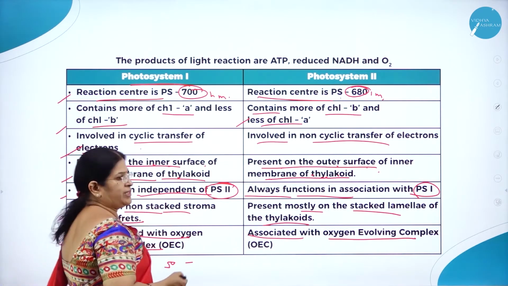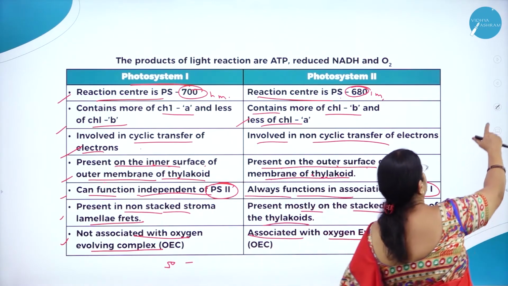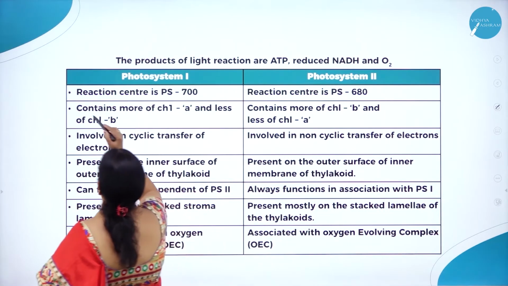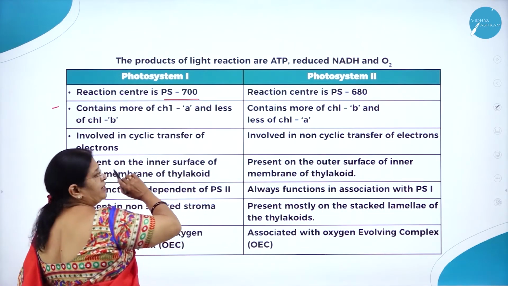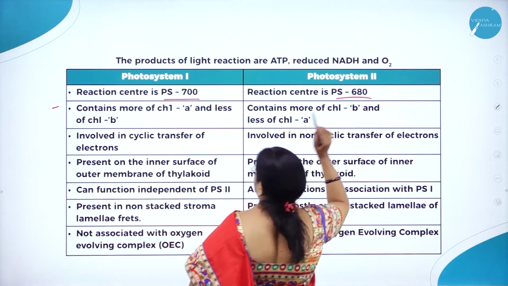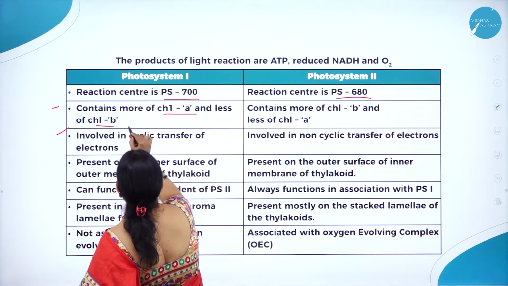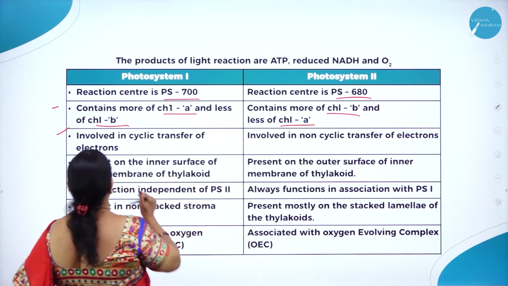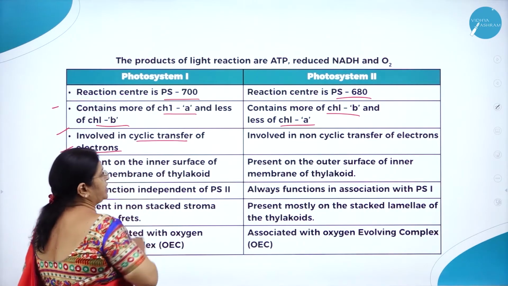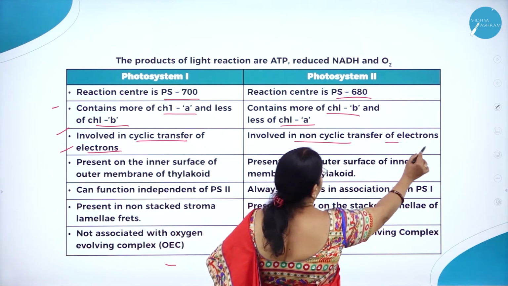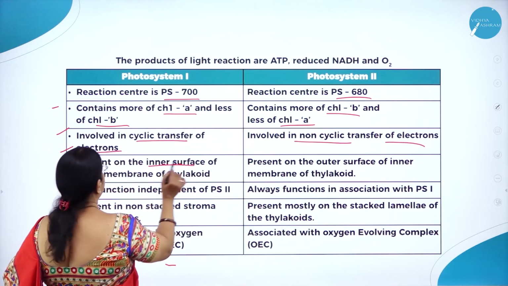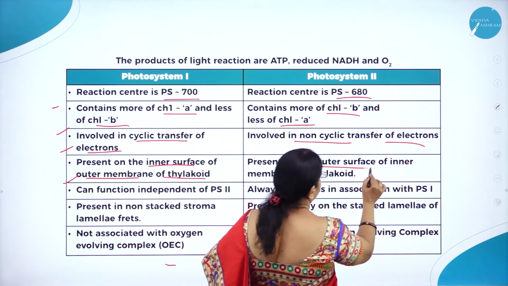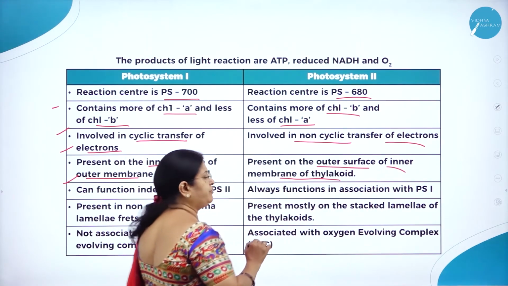So let us once again understand the difference between photosystem 1 and photosystem 2. In photosystem 1, the reaction center is P700. Here the reaction center is P680. Photosystem 1 contains more chlorophyll A, less of chlorophyll B. Here it contains more of chlorophyll B and less of chlorophyll A. Involved in cyclic transfer of electrons. Involved in non-cyclic transfer of electrons. Present on the inner surface of the outer membrane of thylakoids. Here, present on the outer surface of the inner membrane of thylakoid.